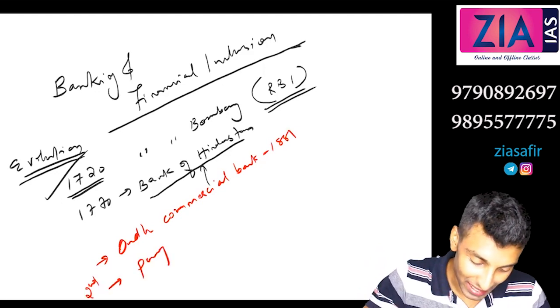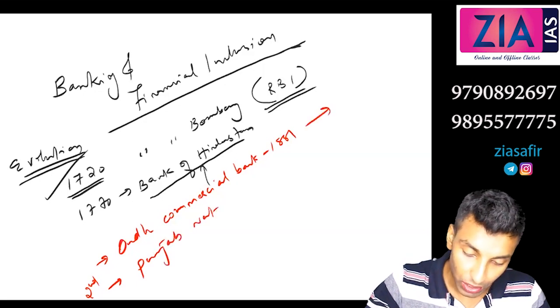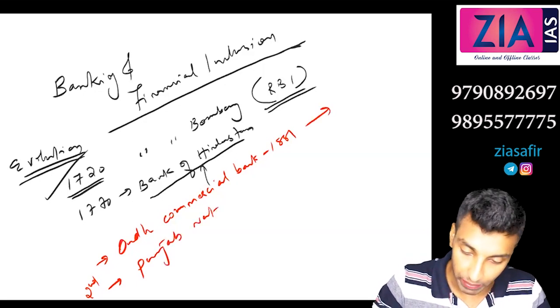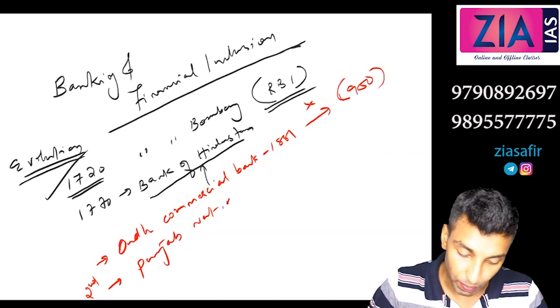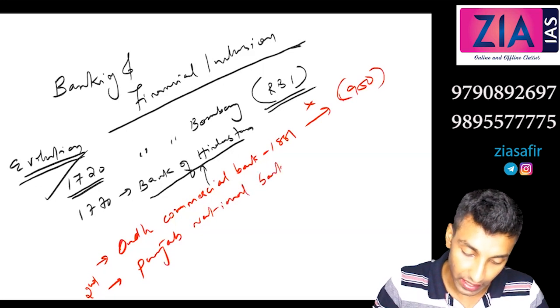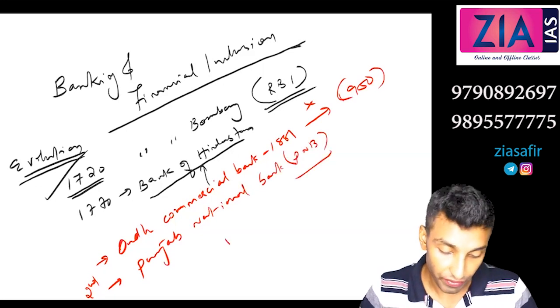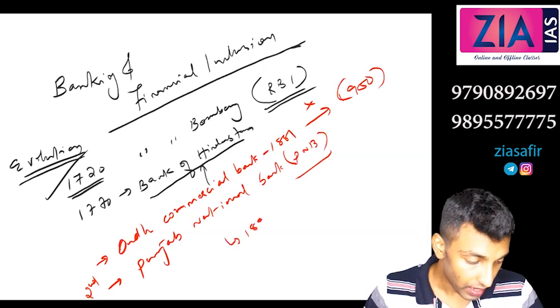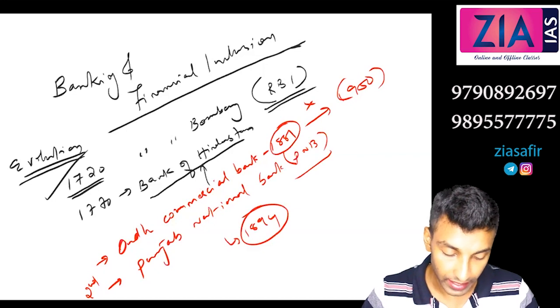Yeah, Punjab National Bank. See, this Oudh Commercial Bank actually closed, wound up in 1950, so we are not discussing it. So Punjab National Bank is the second bank, PNB. Which year? 1894. This one 1881, this is 1894.